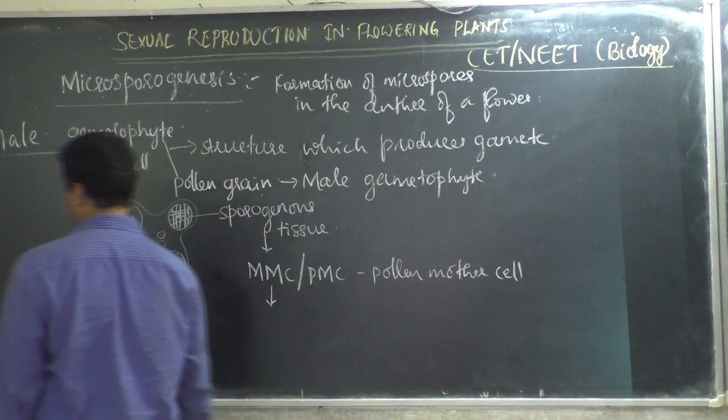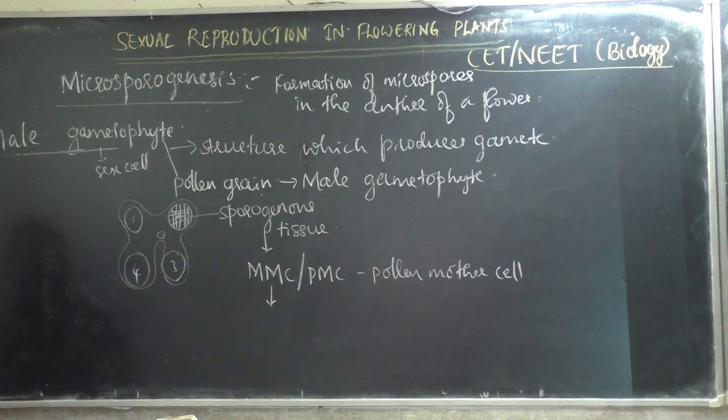Then the microspore mother cell undergoes division. Which type of division does it undergo? Can you tell me? It undergoes mitosis, isn't it? Mitosis or meiosis? You should tell me, because you have already learnt mitosis and meiosis. It undergoes meiosis.